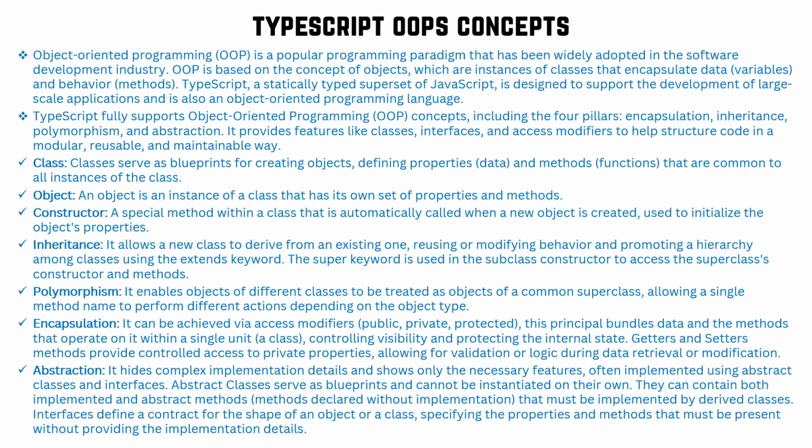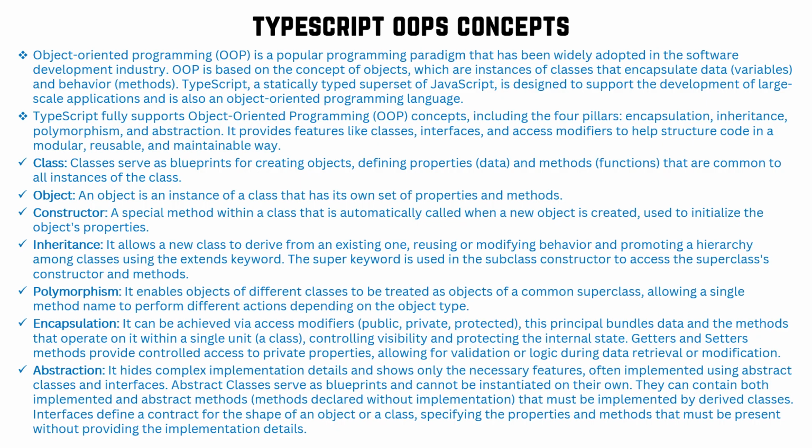So the encapsulation principle bundles data and the methods that operate on it into a single unit, or a class. It controls visibility and protects the internal state. The getter and setter methods are there to provide controlled access to private properties, allowing for validation or logic during data retrieval or modification. So encapsulation is handled through the three access modifiers: public, private, protected. Apart from that, we can also define private variables, then we can have the getter and setter methods.